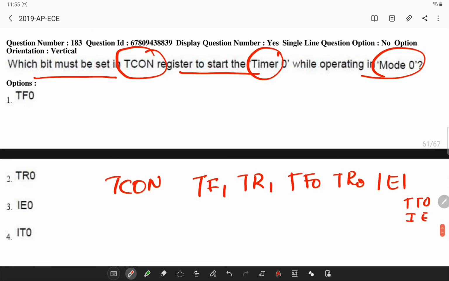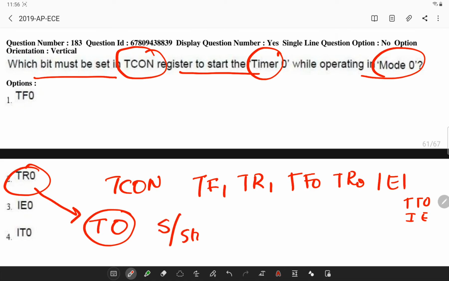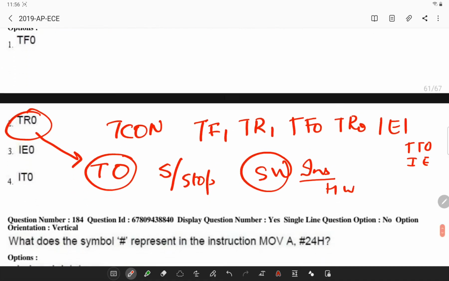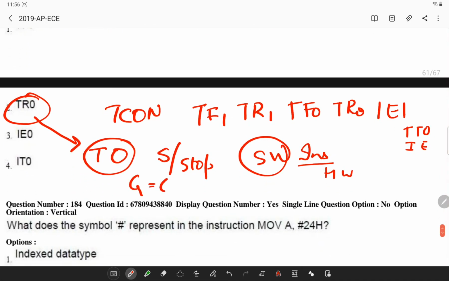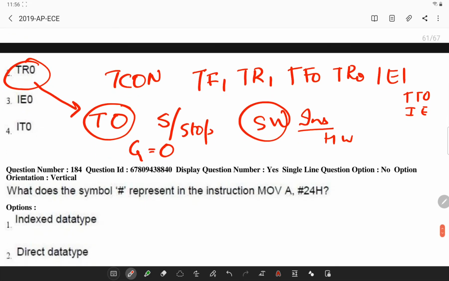Here basically this TR0 stands for timer 0 start and stop bit, and this timer starting can be done through software instruction or through hardware method. So if you give gate equal to 0, starting timer will happen.